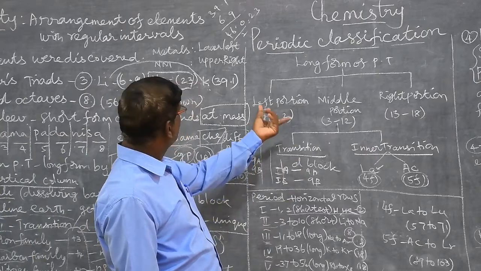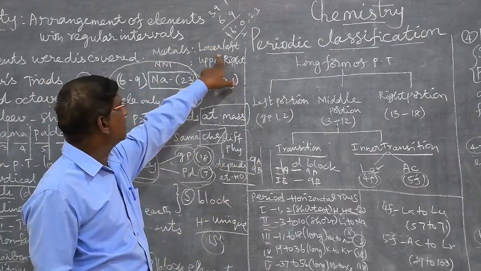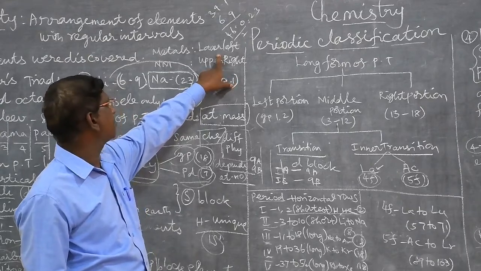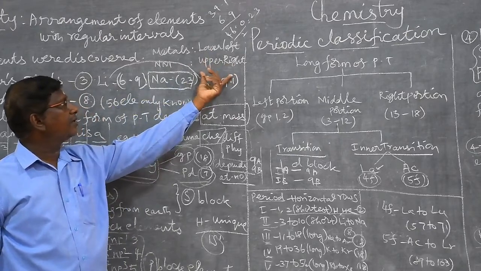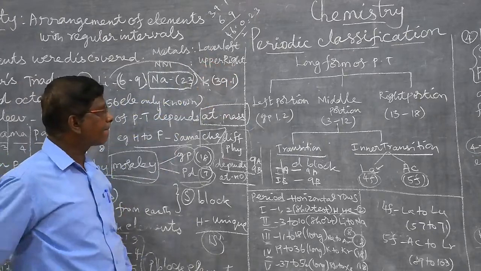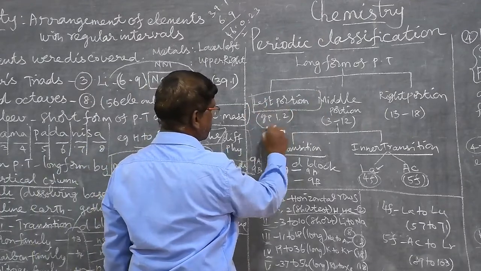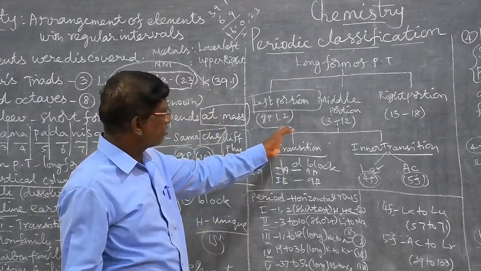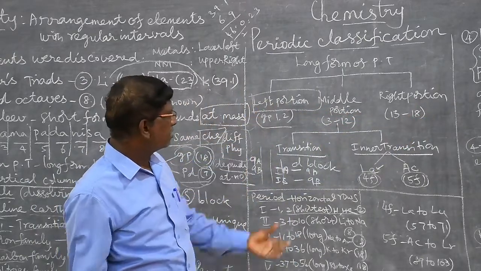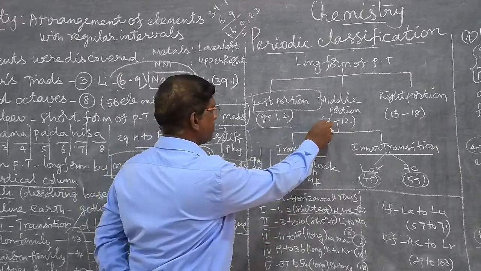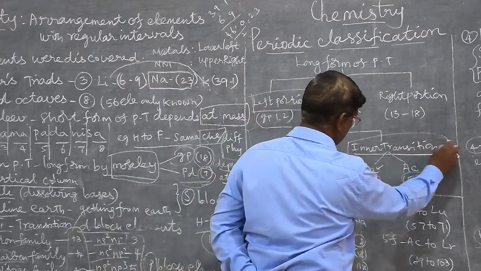Metals are always situated in the lower left of the modern periodic table. Non-metals are situated in the upper right. Left portion is only groups 1 and 2, right portion 13 to 18, middle portion 3 to 12, transition and inner transition.